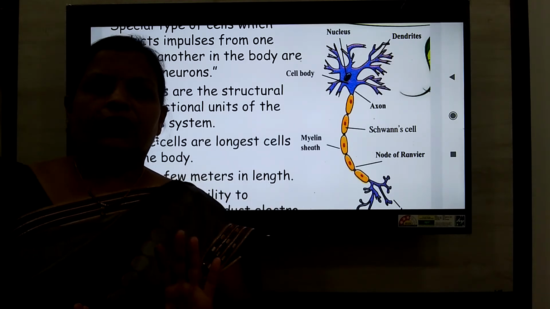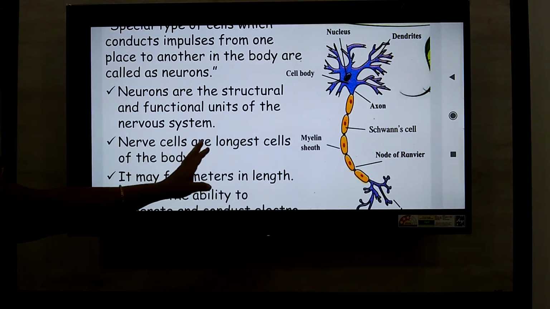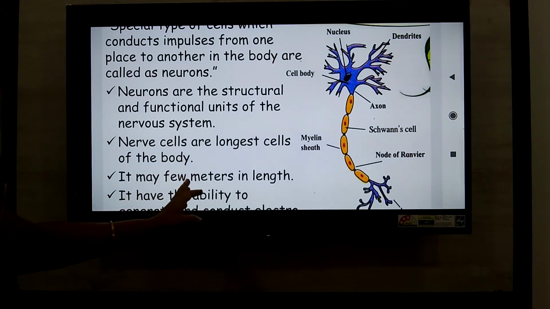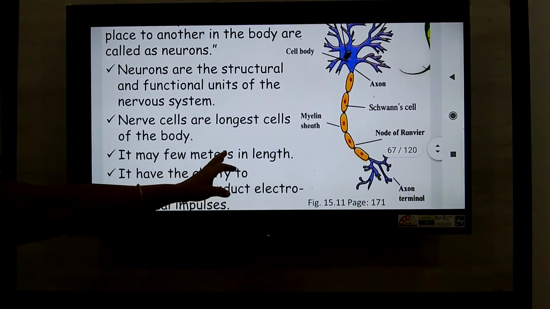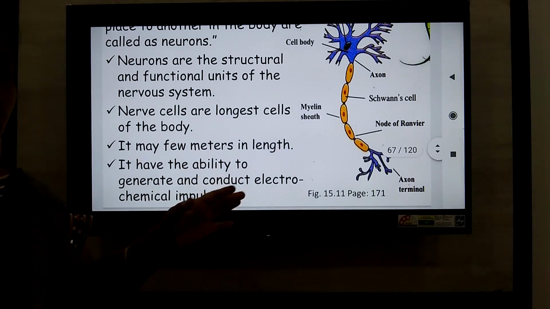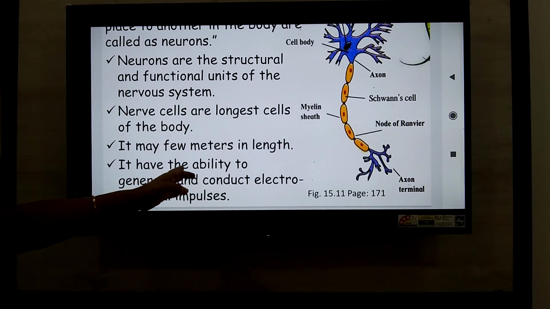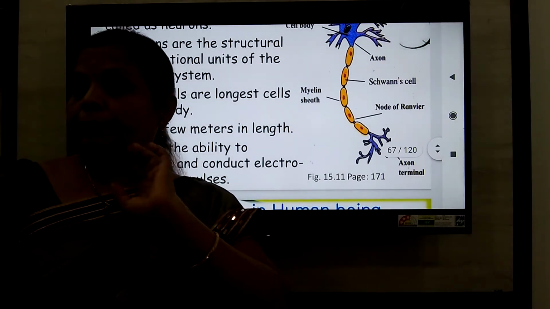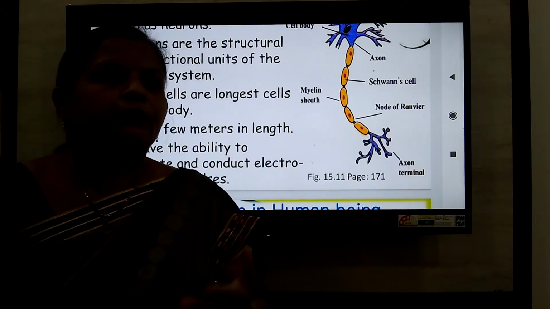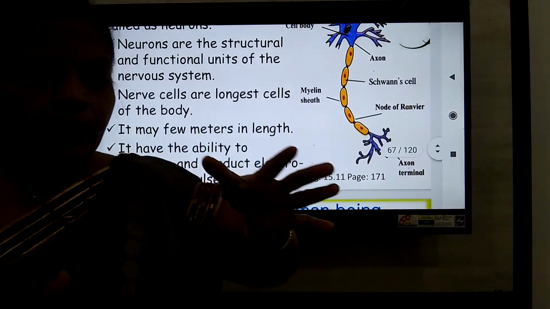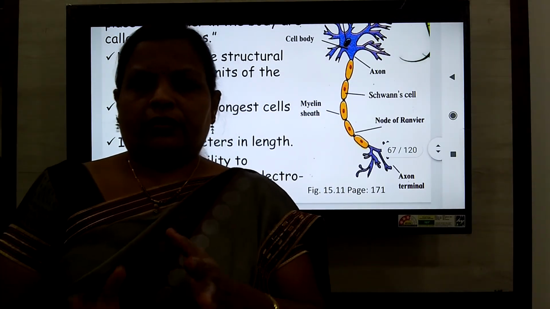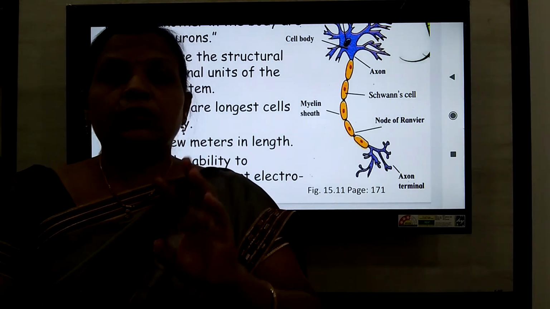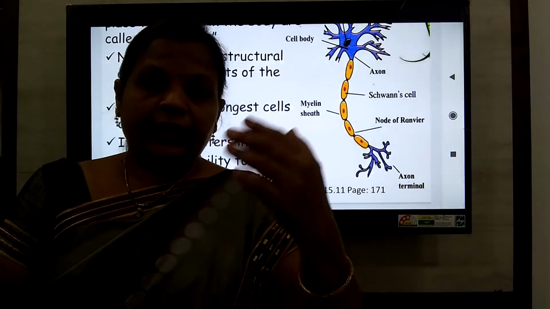Okay. The nerve cells are the longest cells in the body. They may measure a few meters in length, and they have the ability to generate and conduct electrochemical impulses. What is an electrochemical impulse? Whenever we touch a hot pot, the neurons which receive that stimulus generate an electrochemical impulse.